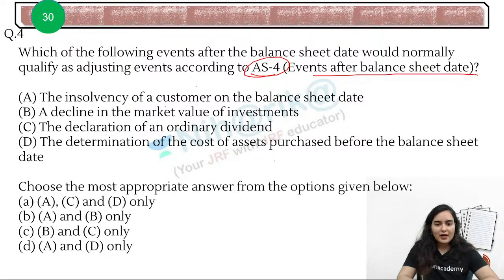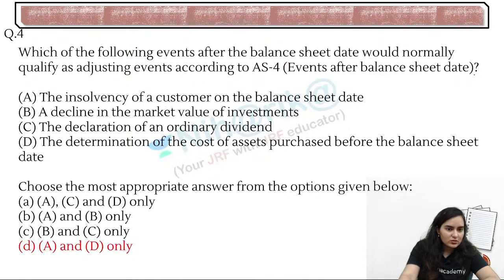Adjustments after the balance sheet. And your time is up. Okay, very good. Answer is option number D. Great. See, D is, first of all, insolvency of a customer on the balance sheet date. Yes or no? Insolvency of a customer on the balance sheet date. D. Right? Why so? Because see,